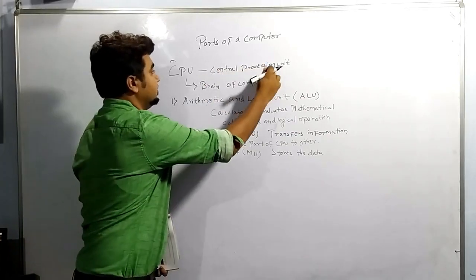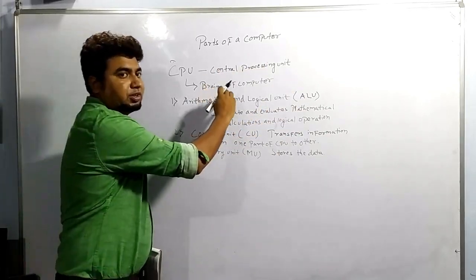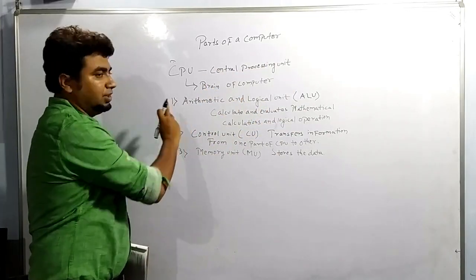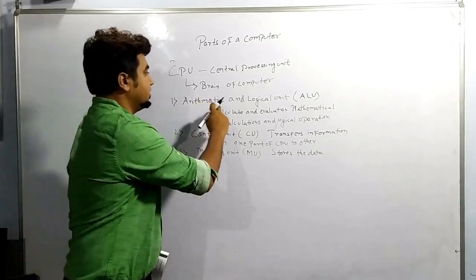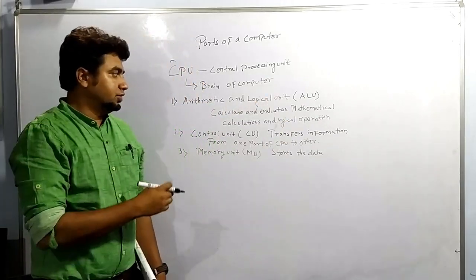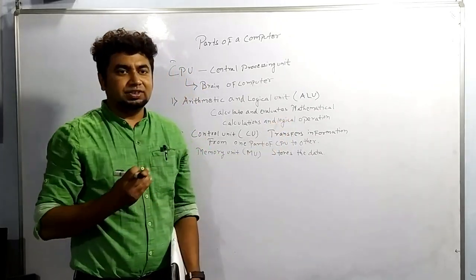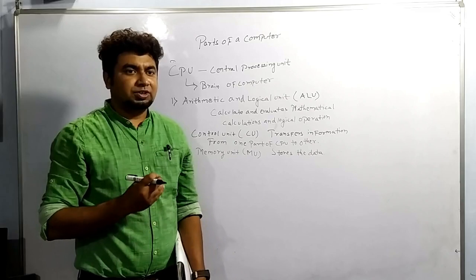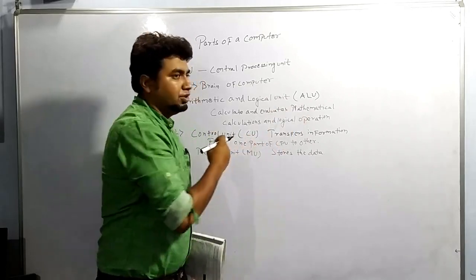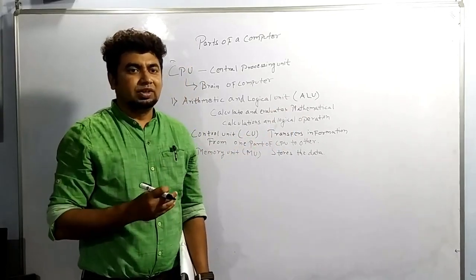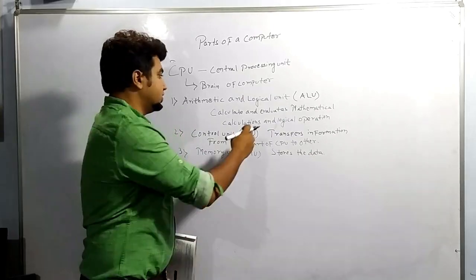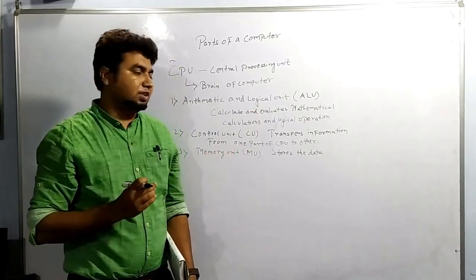So in brief, CPU is the central processing unit and it is the brain of the computer. It performs three tasks. One is the arithmetic and logical unit. You will be studying this in detail in higher sections, so I would not like to elaborate, but as you know, you can add two numbers and subtract two numbers, and these can be done by the CPU very easily.